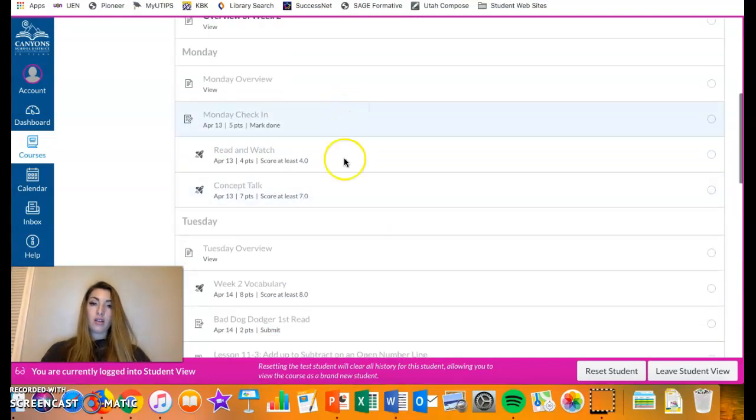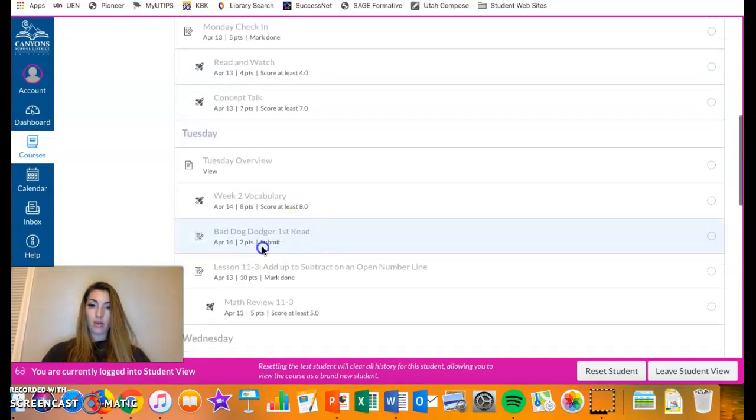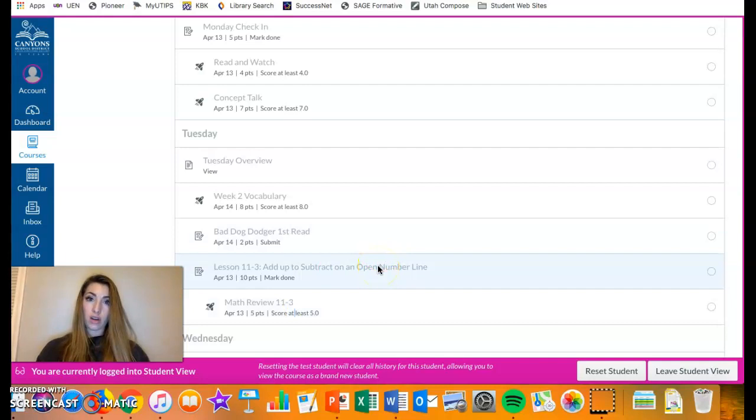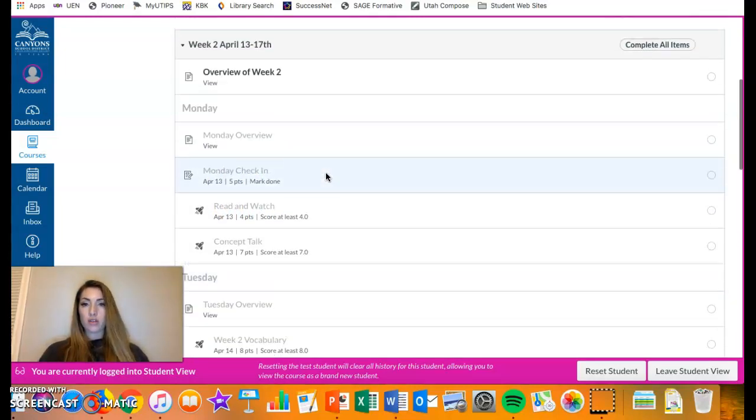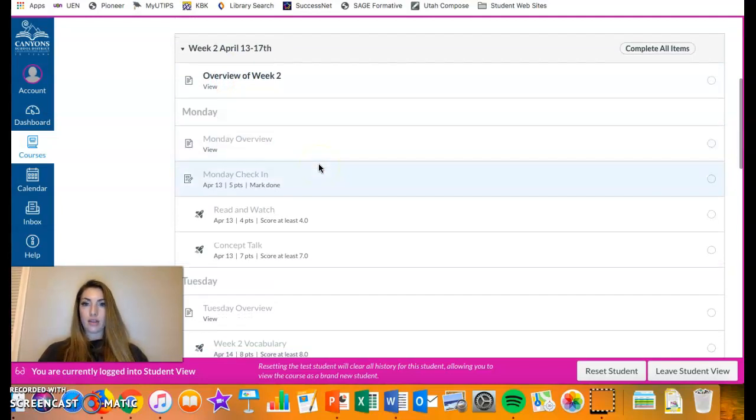Now notice all of these are locked. You can't click on them. It won't let you. And I blocked those for a reason, so that way you can just go through in order and not skip things, and hopefully that'll make things easier. Underneath each assignment, it says what you need to do to be able to access that. So I'm going to show you how to do that, and it's not as scary as it looks.